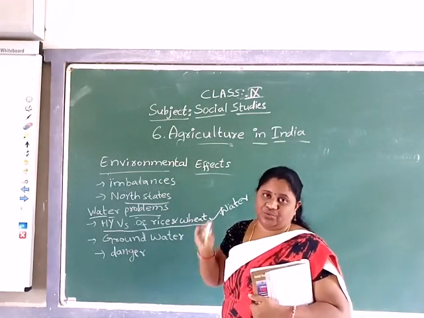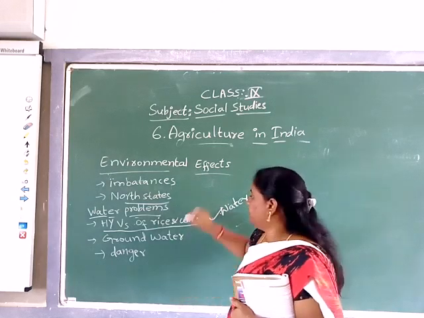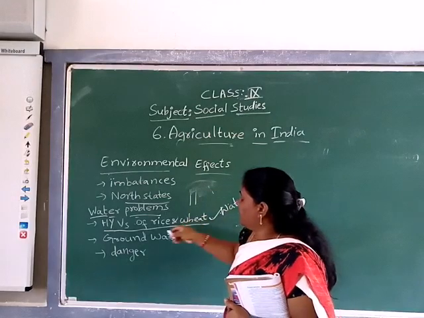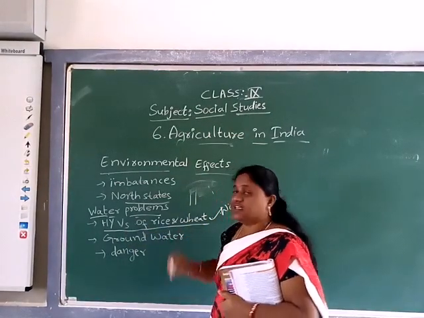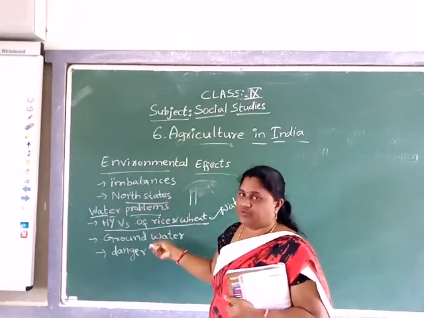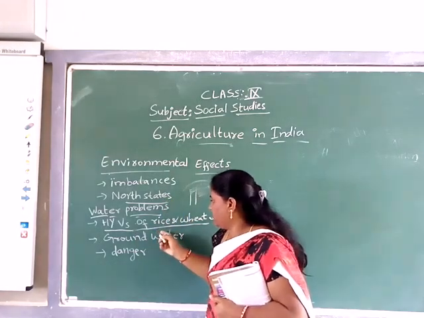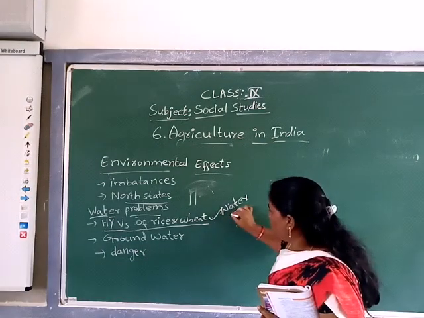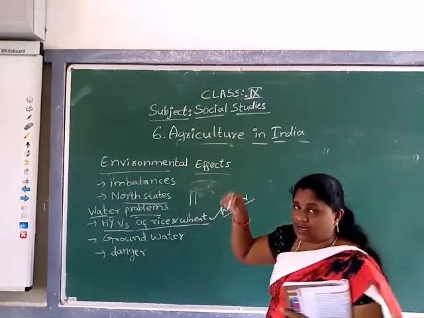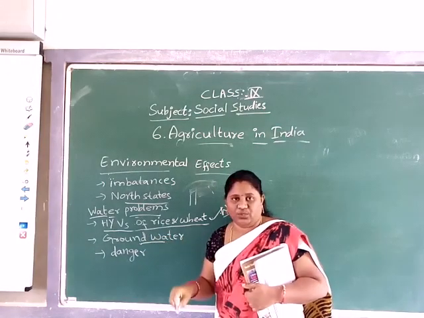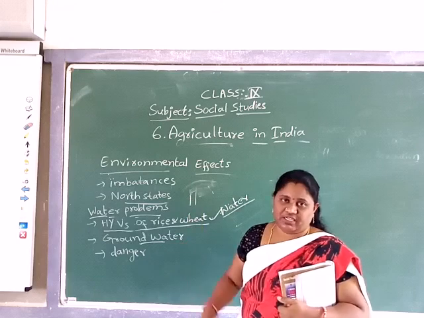By digging tube wells. Understood? By digging tube wells on the land, they used it for their crop. In the north states, by using HYV varieties of rice and millet for cropping, they used groundwater as the water source. Which water did they use? Groundwater, by digging tube wells.